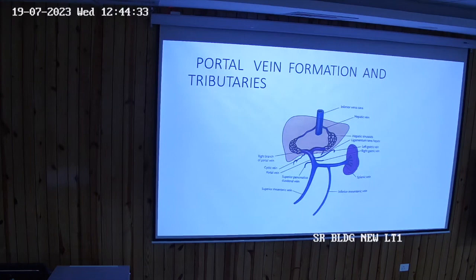Now this is a very important diagram and a very simple diagram to remember. Supposing this is the liver, this is the inferior vena cava.